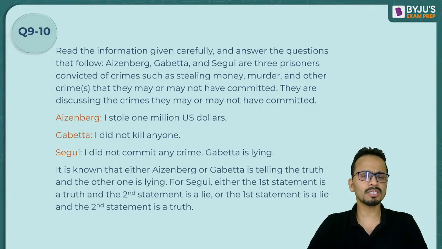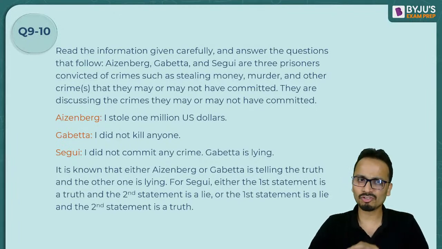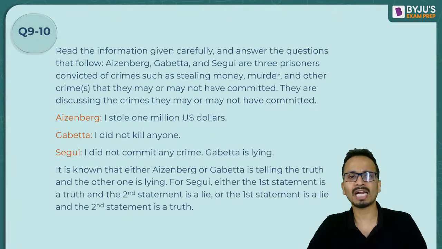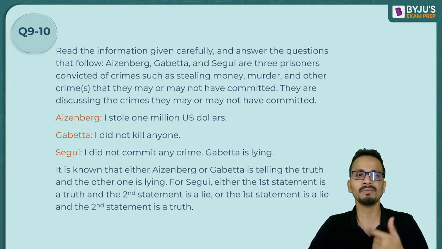So let me read out this information for all of you. The question says: read the information carefully and answer the questions that follow. There are three people, Eisenberg, Gabita and Sigi. I'll call them A, G and S. They are three prisoners convicted for crimes such as stealing money, murder and other crimes that they may or may not have committed.